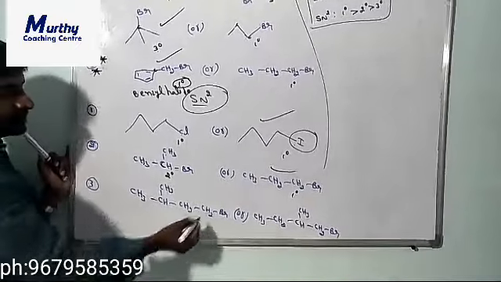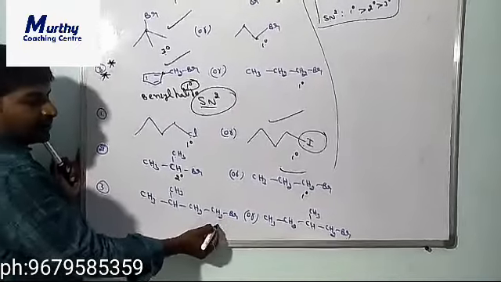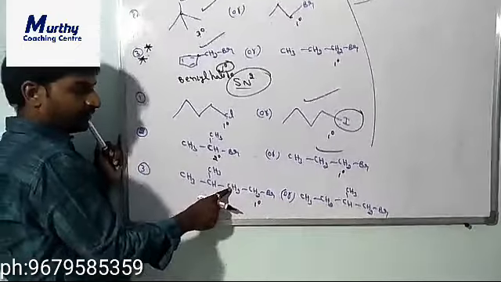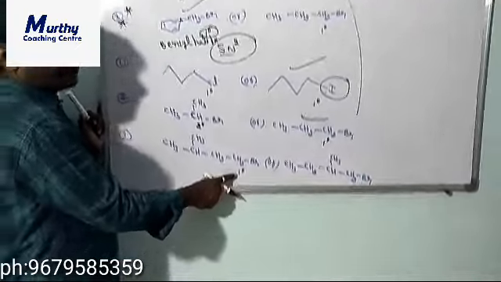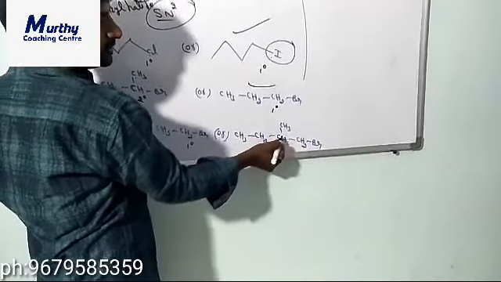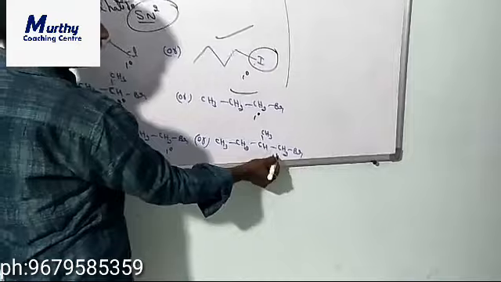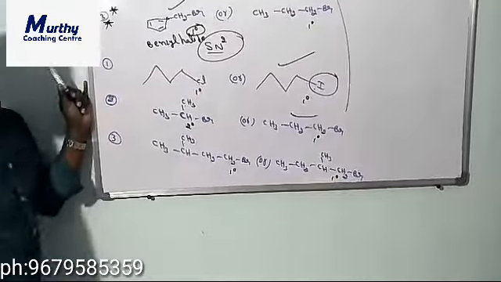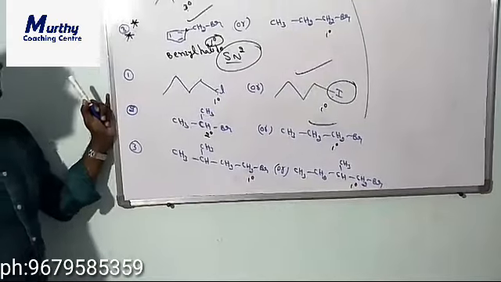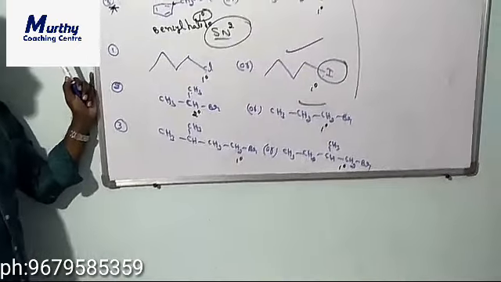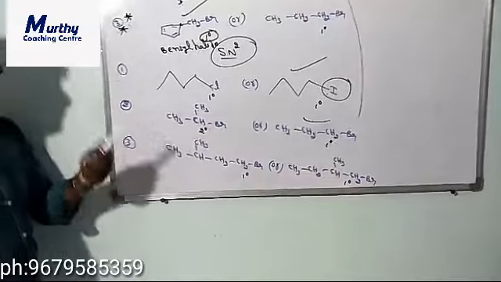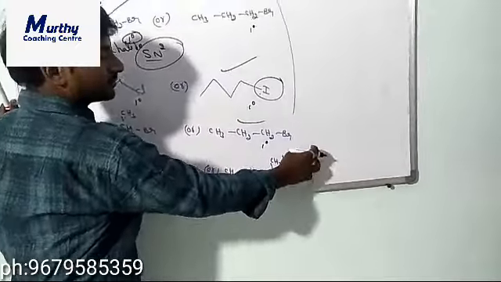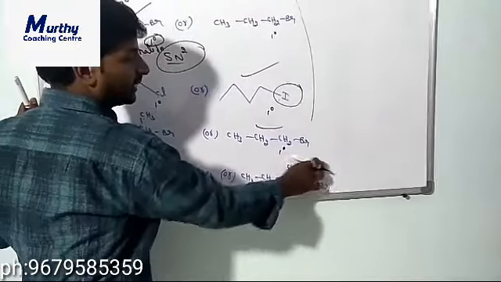Next, the third one. This is also primary because the halogen is attached to a carbon directly attached to only one carbon. That's why this is primary. This carbon is also directly attached to only one carbon, so this is also primary. Clear? Both are primary, even though they show different reactivity. Out of these two compounds, in SN2 reactivity,